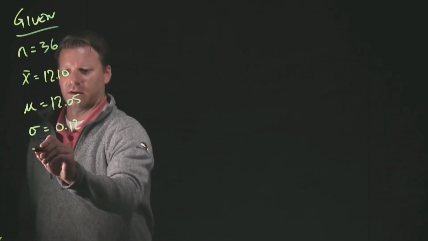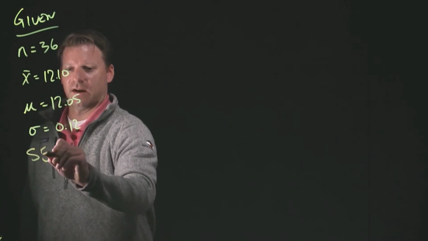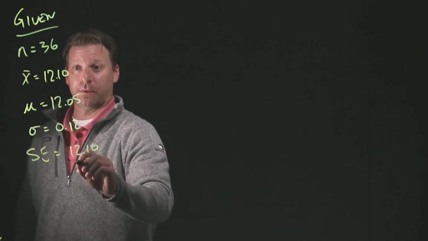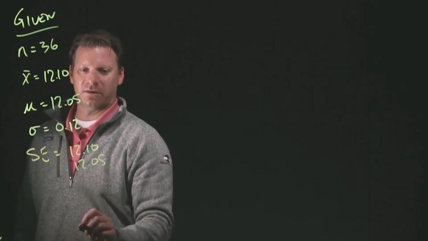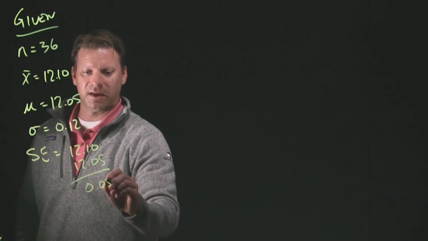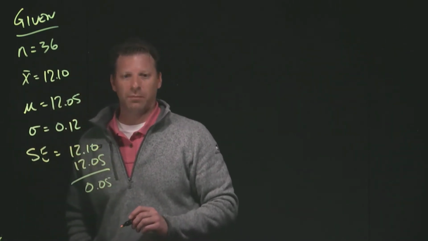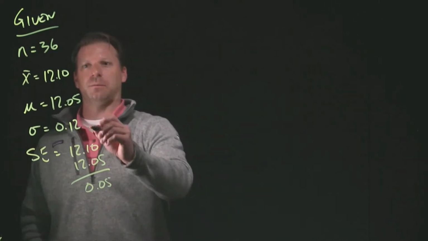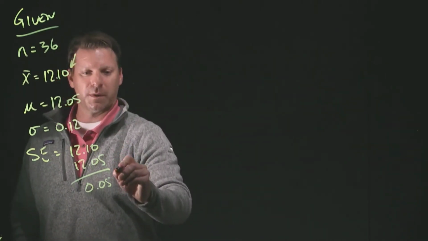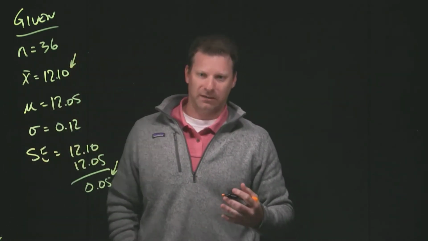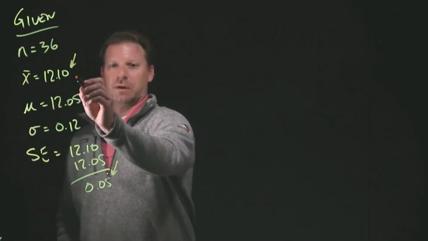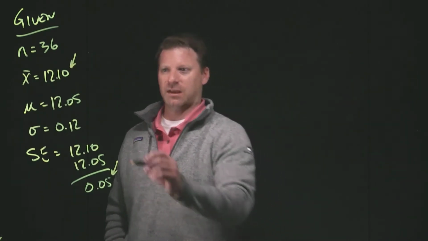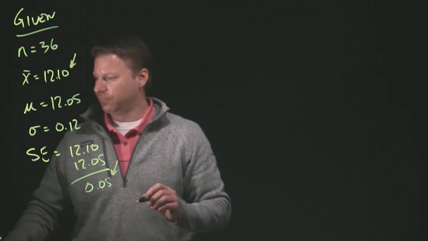Additionally, we can calculate another piece of given information. We could say our sampling error, which is simply the difference between our sample and our population value. Our sampling error in this case is 0.05 ounces, which, to be blunt, doesn't seem like a lot. But what we're trying to figure out is, statistically speaking, are this value and correspondingly this value unexpected? Is this sample quite a ways away from where we believe it should be? In this case, it should be at 12.05.